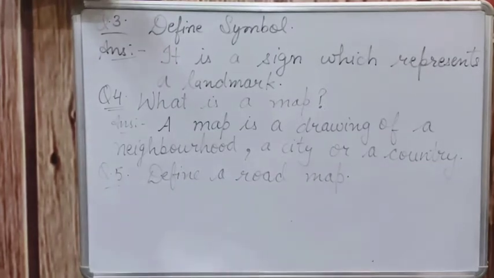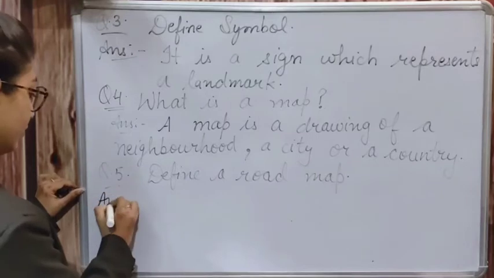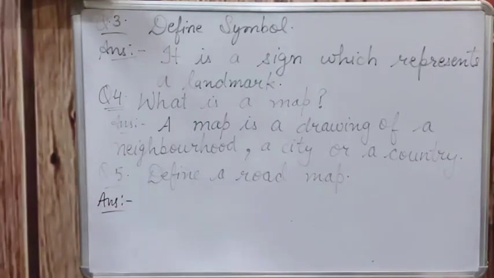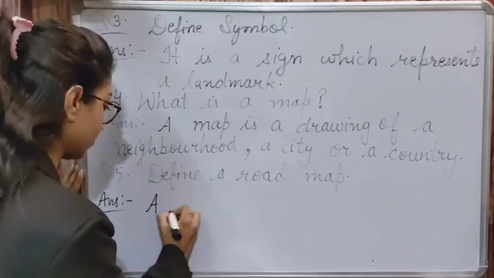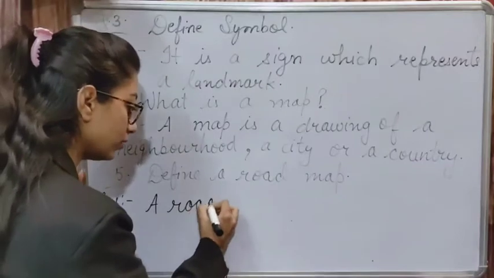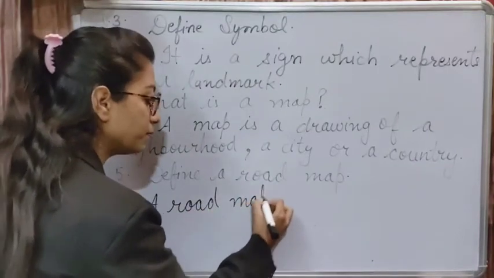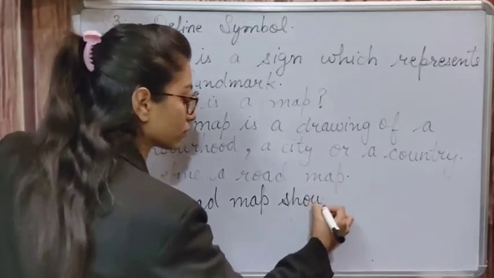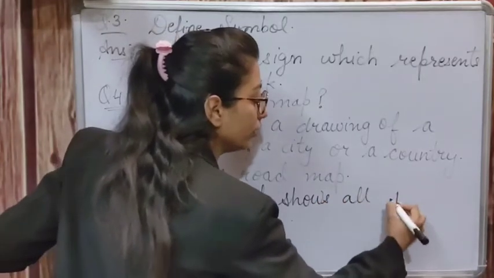Okay, so now let's write the answer. What is a road map? Yes, right here everyone. A road map shows all the roads.